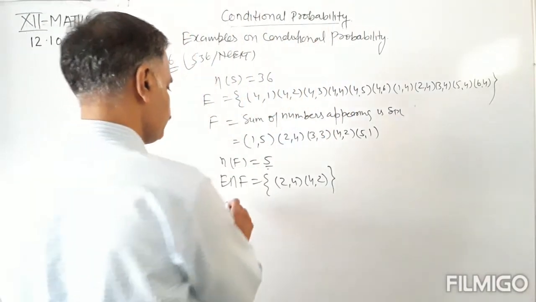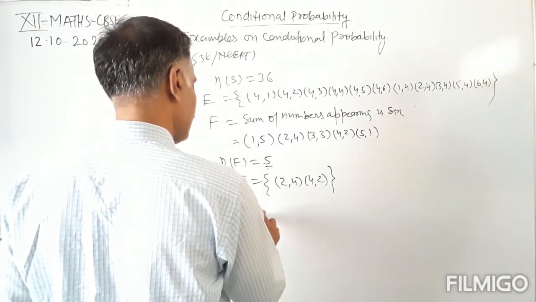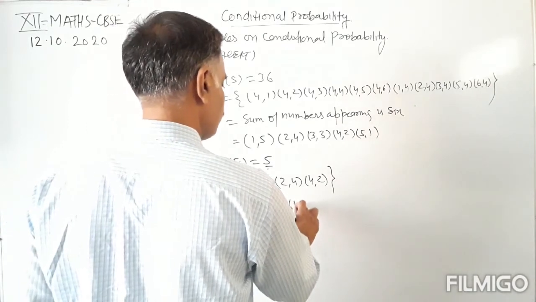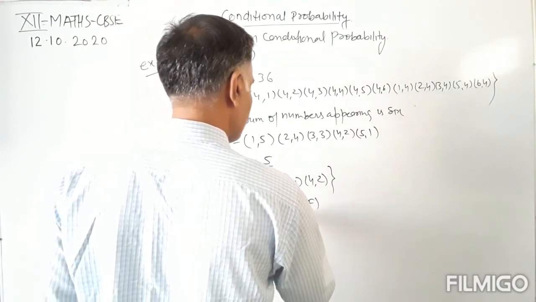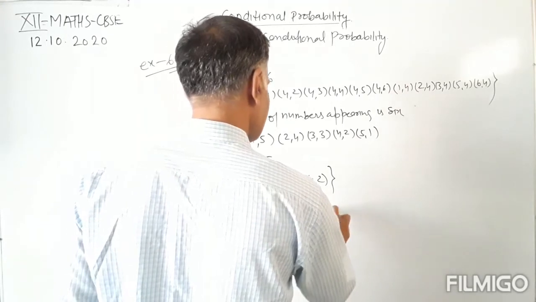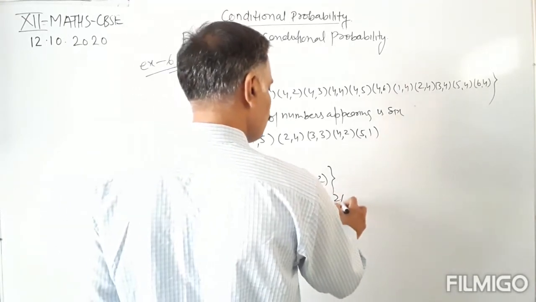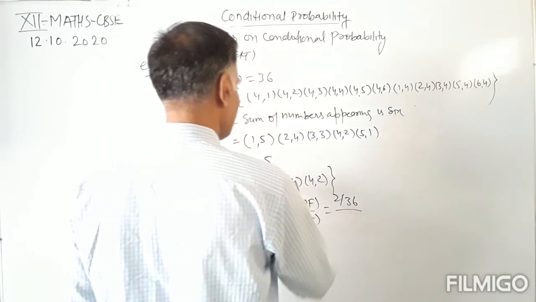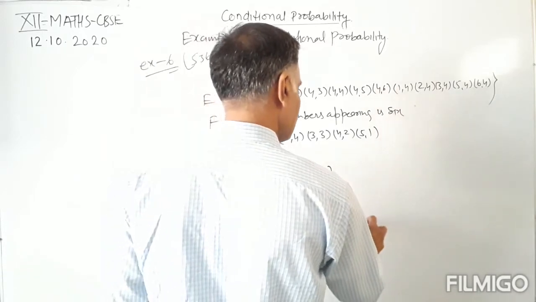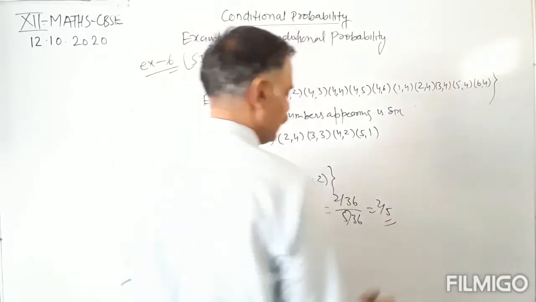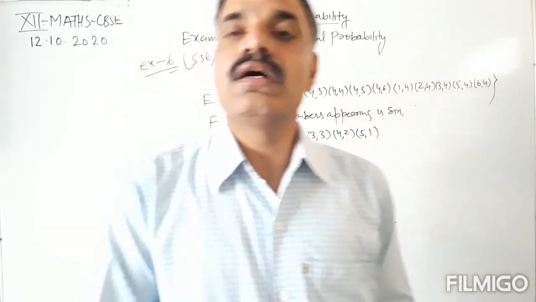Now probability of E given F is equal to probability of E intersection F upon P of F. E intersection F is 2 upon 36, upon P of F, 5 upon 36, that is equal to 2 upon 5. 2 upon 5 is the answer.